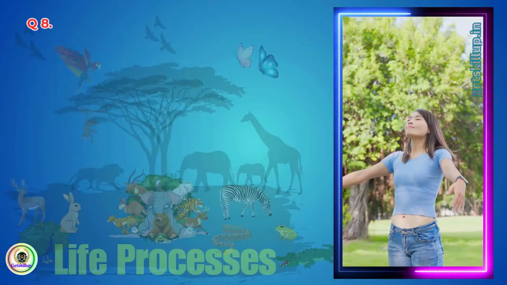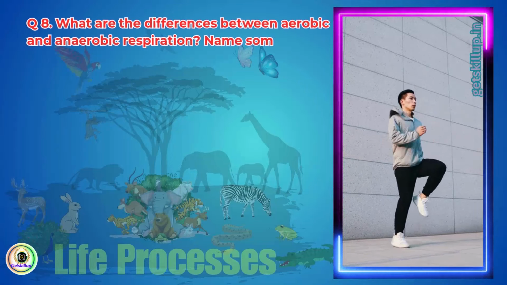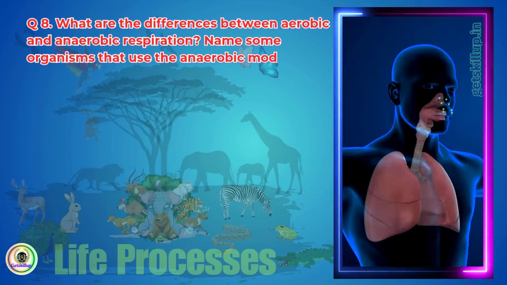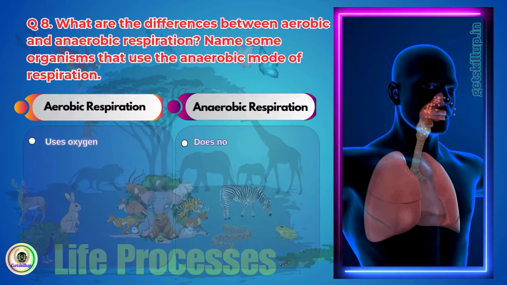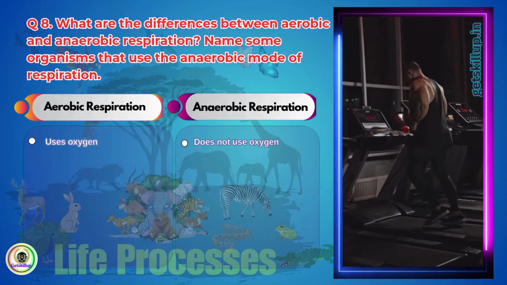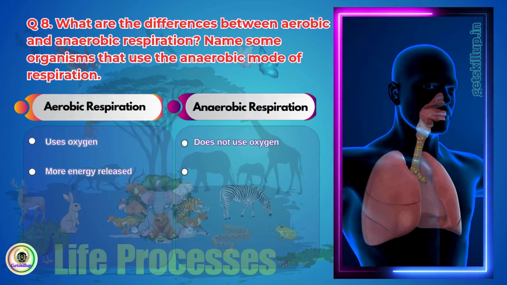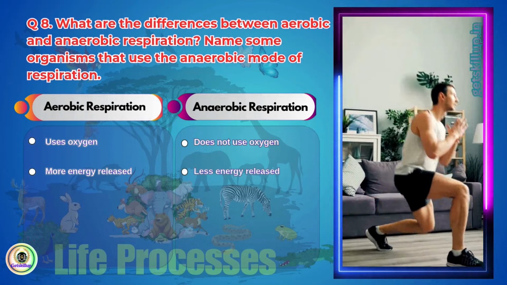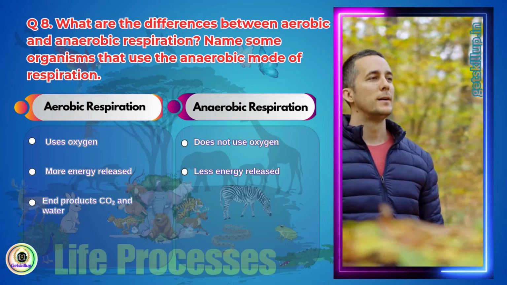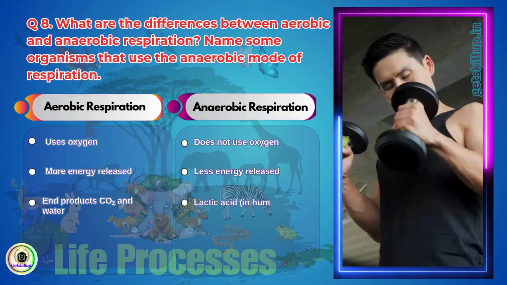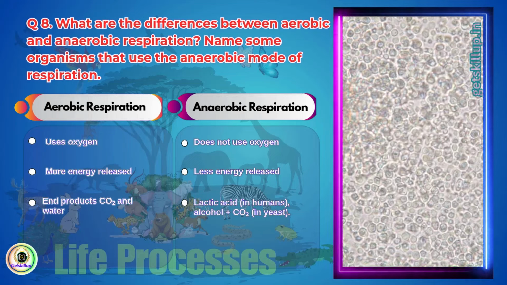Question 8. What are the differences between aerobic and anaerobic respiration? Name some organisms that use the anaerobic mode of respiration. Aerobic respiration uses oxygen, while anaerobic respiration does not use oxygen. Aerobic respiration releases more energy, whereas anaerobic respiration releases less energy. The end products of aerobic respiration are carbon dioxide and water, while anaerobic respiration produces lactic acid in humans or alcohol and carbon dioxide in yeast.